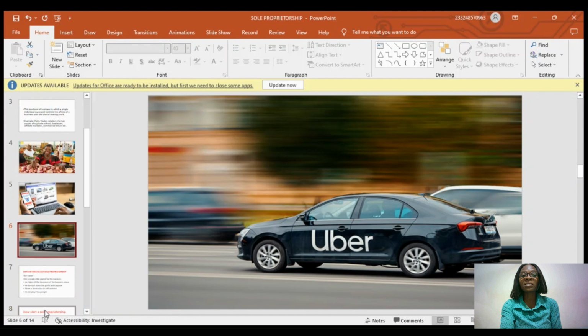Or someone can decide to use his or her own car and tag it as a commercial car. That person becomes a driver and makes money out of it. That business of being a commercial driver, initiated by the person himself, is an example of a sole proprietorship. So let's recap here.